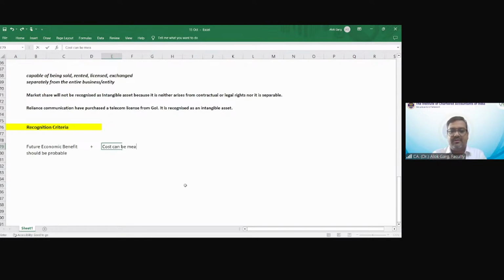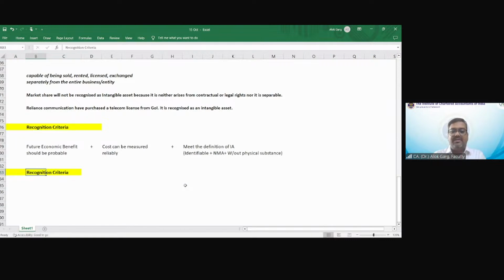Plus, what? It should meet the definition of intangible asset. What is the definition? Identifiable, non-monetary asset, plus without physical substance. Okay. If these 3 conditions are satisfied, then that item has to be recognized as an intangible asset.